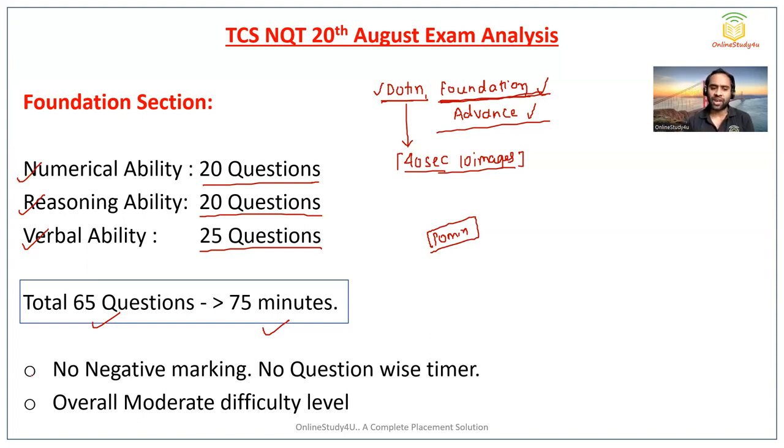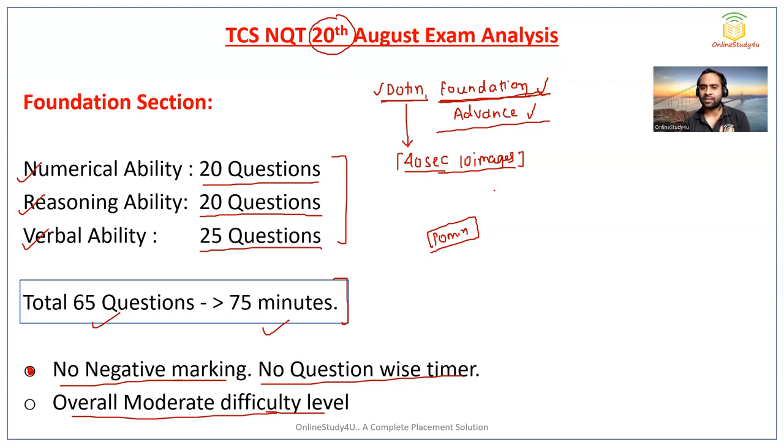Now, a few points which I wanted to clear. There is no negative marking, so you have to attempt all the questions. There is no question-wise timer, so you will get a total of 75 minutes for these 65 questions. Then, overall moderate difficulty level. If we talk about today's paper, the 20th of August, the difficulty level is nothing but moderate. This is the information I wanted to give you, and I know you will still have many queries, so you can put them in the comment section so that I will be able to reply to your queries.